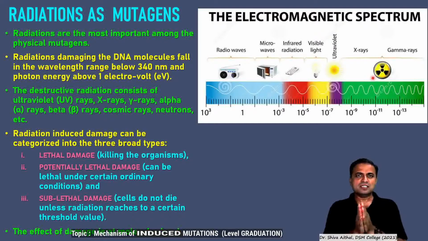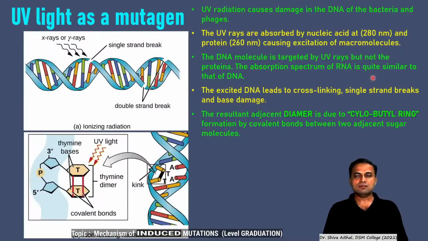So you can see that all the effects of these radiations are at the molecular level. We will see a few examples of radiation one by one. The first is ultraviolet light as a mutagenic agent. UV light, X-rays or gamma rays, whatever radiations you can take here, even if I am showing X-rays and gamma rays, X-rays and gamma rays will induce single-stranded breaks or double-stranded breaks. So this is ionizing radiation.